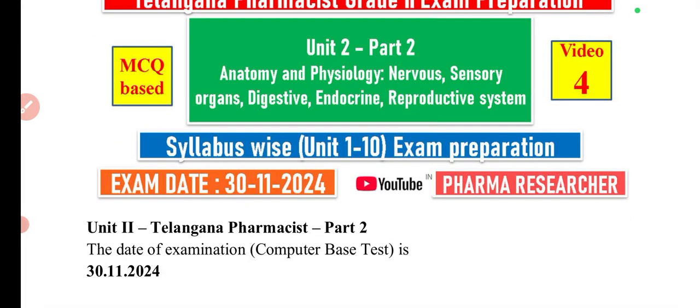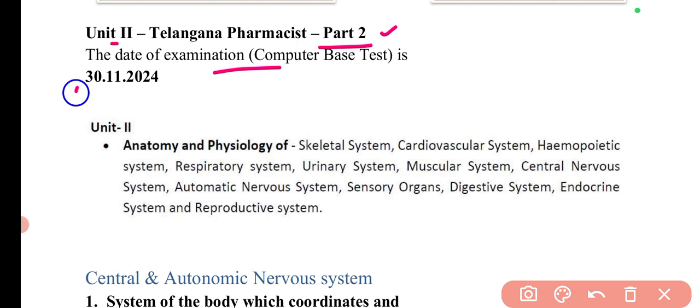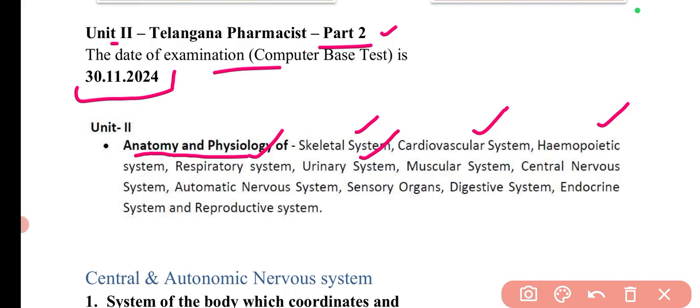Now first we can check the syllabus, like what has been completed in this unit and what is remaining. So this is unit number 2, and the video for unit number 2 is part number 2, and this exam is going to be held on the 30th of November 2024. In this particular unit, the anatomy and physiology of the skeletal system, cardiovascular system, hemopoietic system, respiratory system, urinary system and muscular system have already been covered.